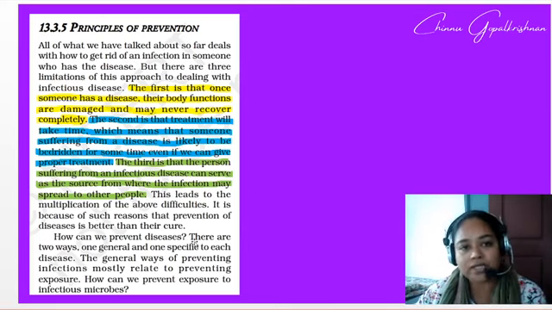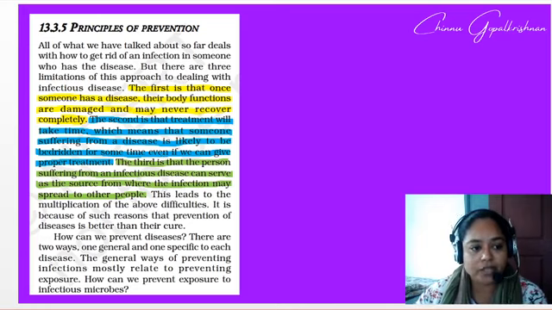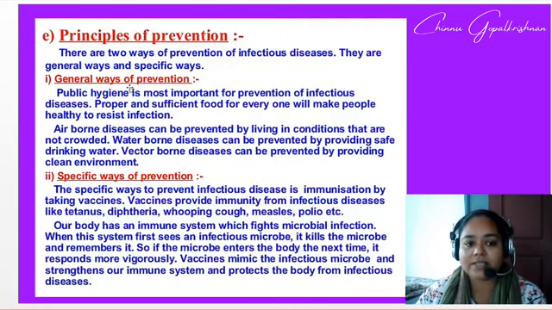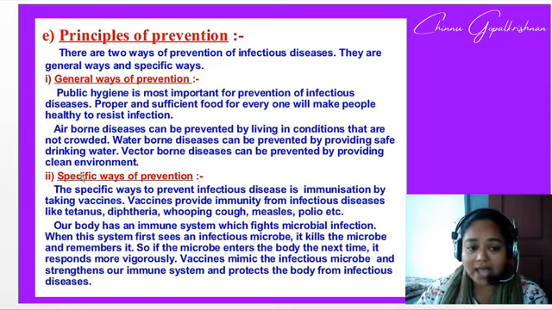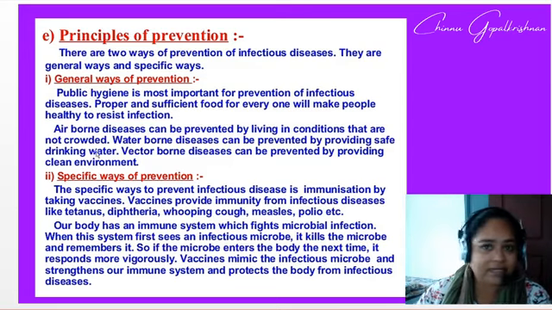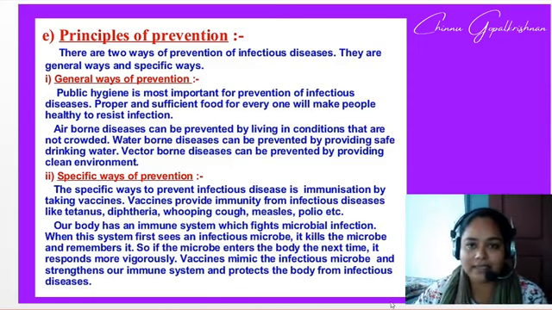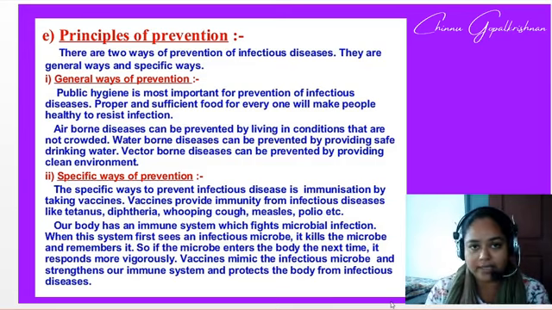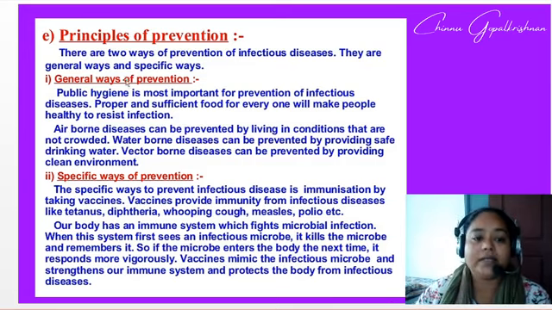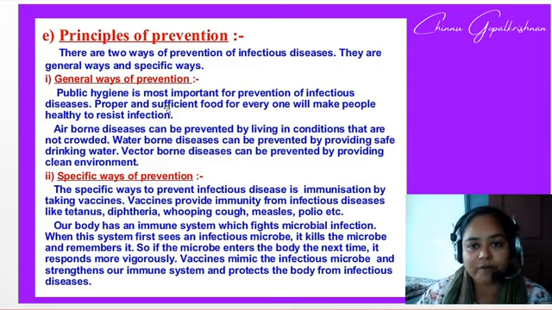So there are two general approaches by which prevention can be done. The first one is the general way of prevention, while the second one is the specific way of prevention. I would be taking only the general way of prevention today. The specific way I would be explaining in the next class, because otherwise it would be a little bit lengthy. So I'm just taking the half portion today and the other half in the next class.